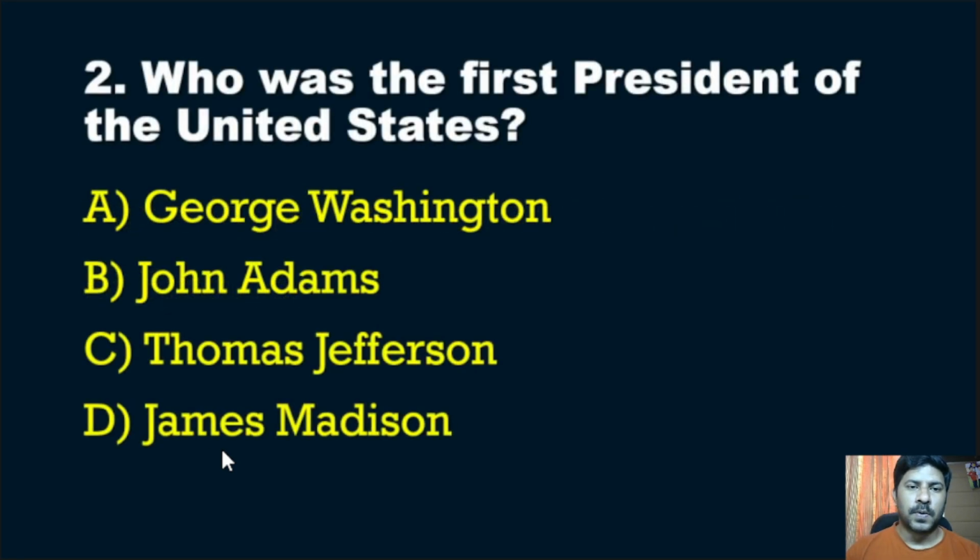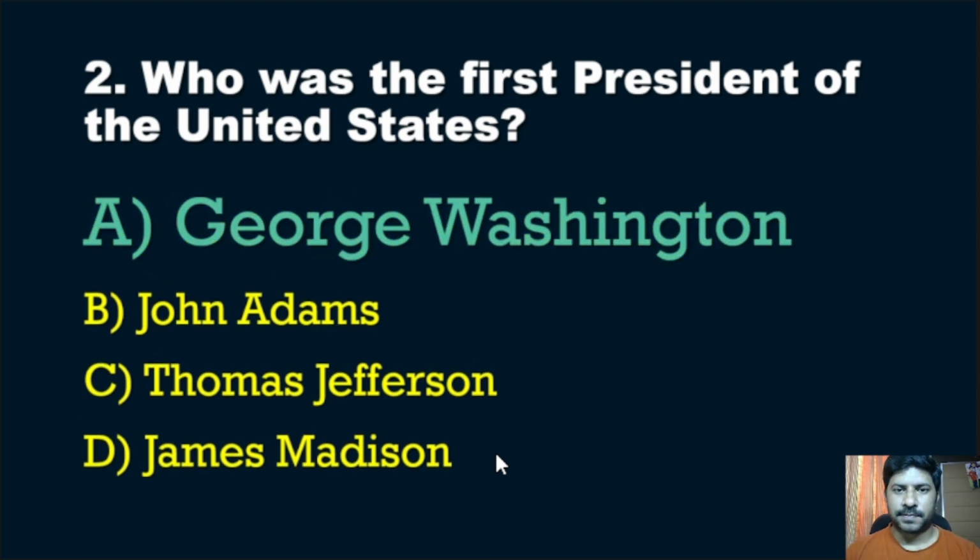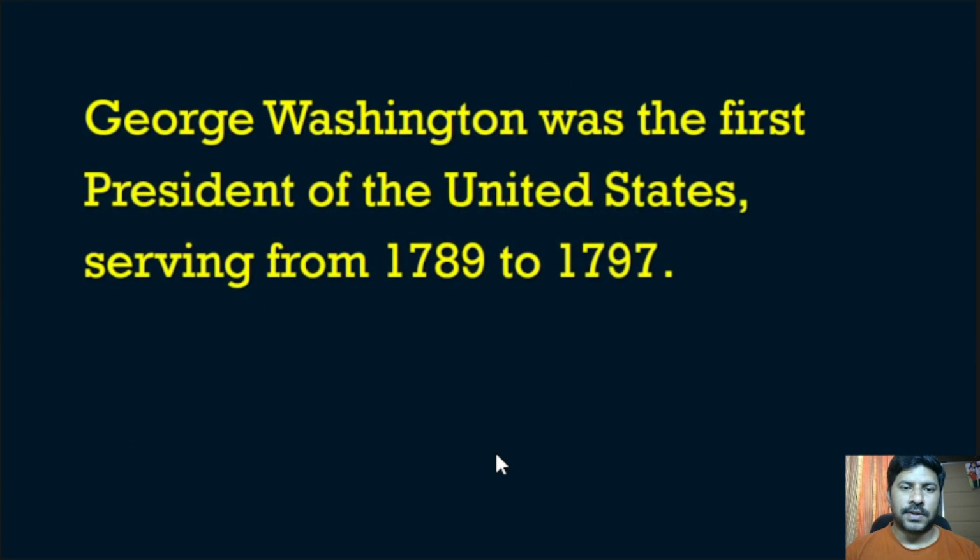Second question: who was the first president of the United States? George Washington, John Adams, Thomas Jefferson, James Madison. Correct answer: George Washington. George Washington was the first president of the United States and he served from 1789 to 1797, around 8 years.